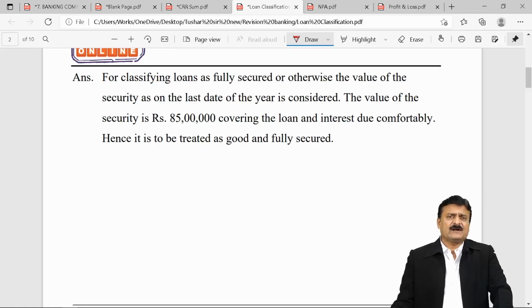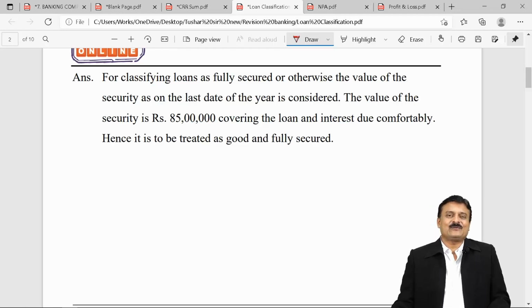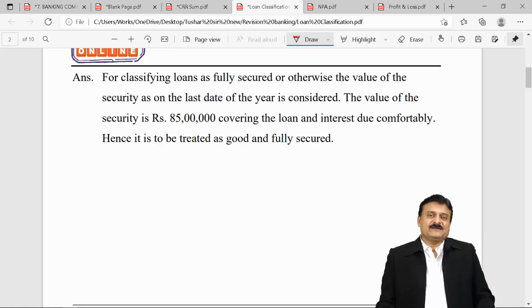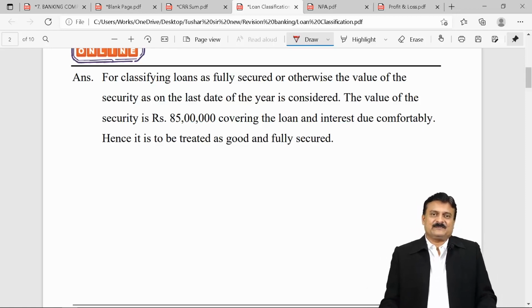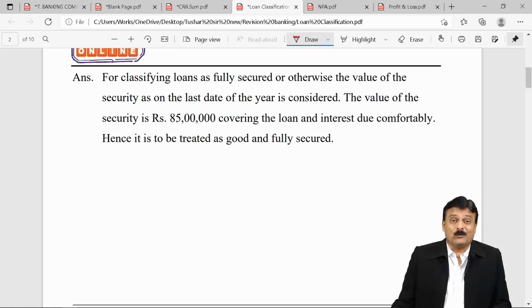A related question was asked once by ICAI on a cash credit account, overdraft you can say, giving 3-4 cases differently and requiring students to classify. Dear students, from situations 1, 2, 3, 4, give an answer whether this cash credit or overdraft is a non-performing asset or not. Is it NPA or not? Is it a defaulter or not?